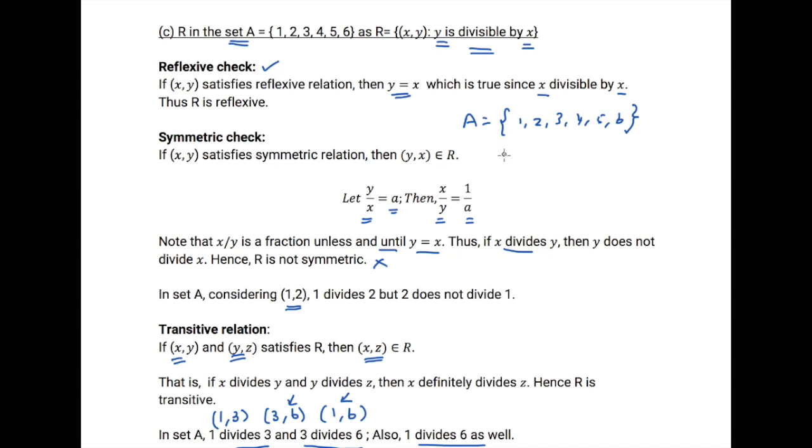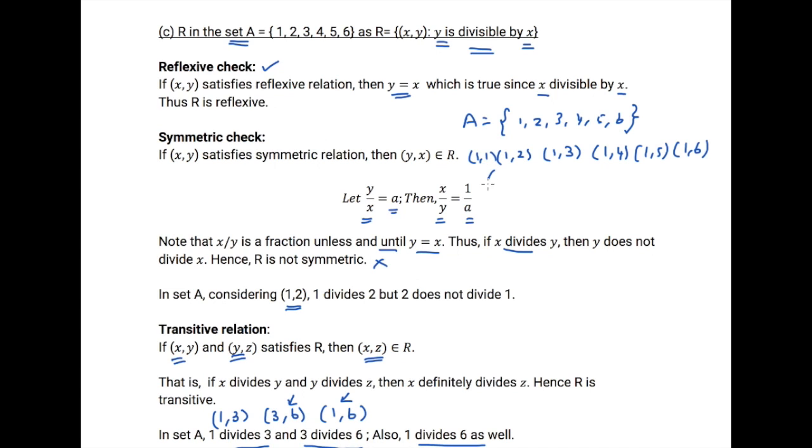So we can have several subsets with 1. I can write (1, 1), (1, 2), (1, 3), (1, 4), (1, 5), (1, 6), because in all these cases, 1 divides the second number.